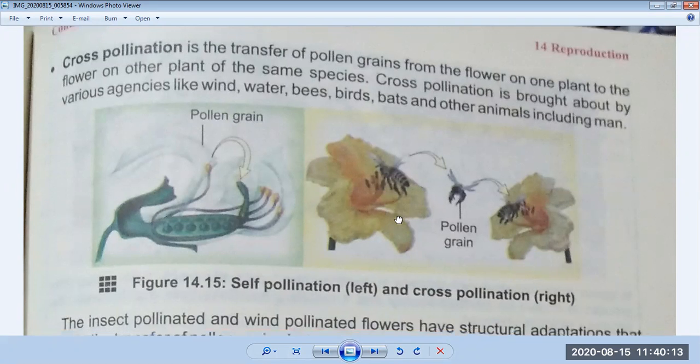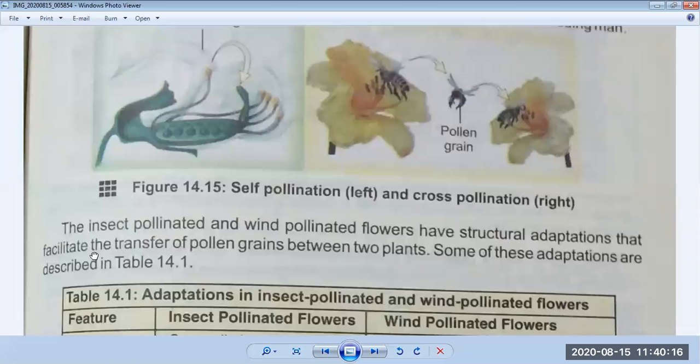Okay. Now we will discuss further in this topic. The insect pollinated and wind pollinated flowers have structural adaptations that facilitate the transfer of pollen grains between two plants. So keep in your mind, this is very important. So some of these adaptations are described. It means that they have some things in common. So that's why you can find their adaptations.